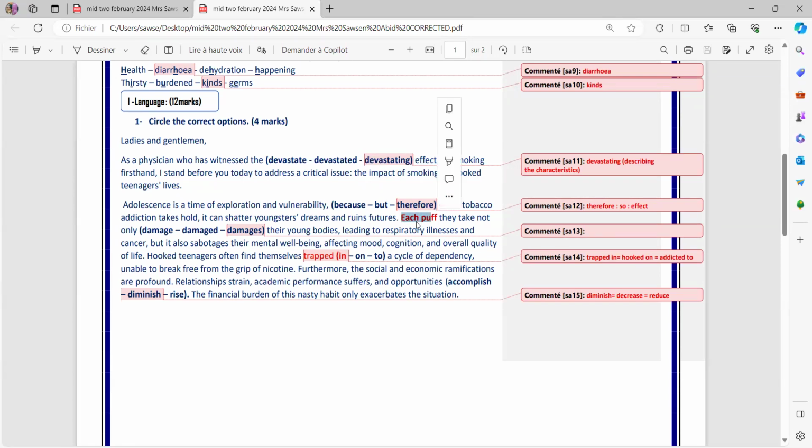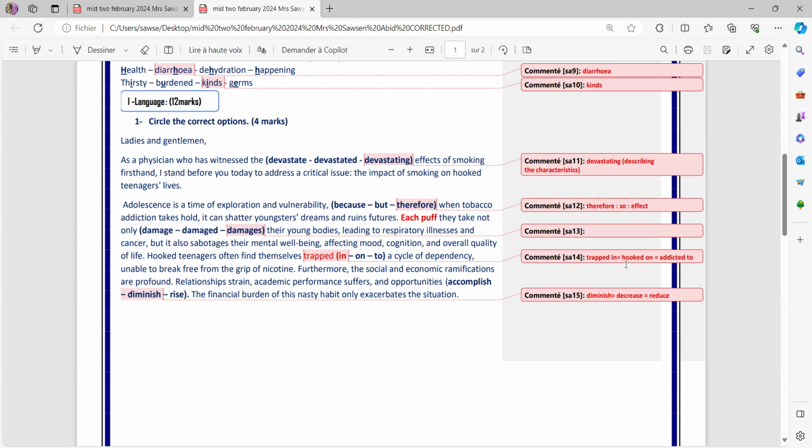Each puff they take not only damages their bodies, because here it's each puff, leading to respiratory illness and cancer, but it also sabotages their mental well-being, affecting mood, cognition, and overall quality of life. Now, it also here, it's still talking about each puff, right? Okay. Hooked teenagers often find themselves trapped in.